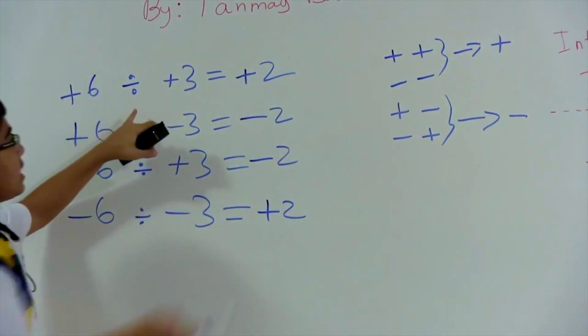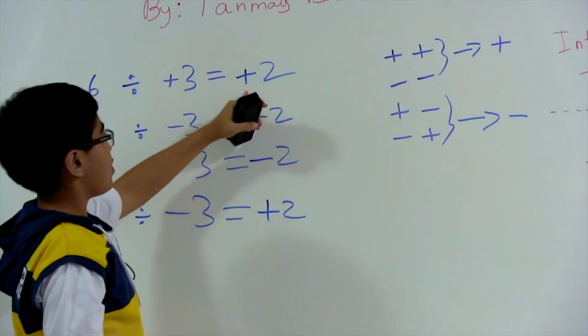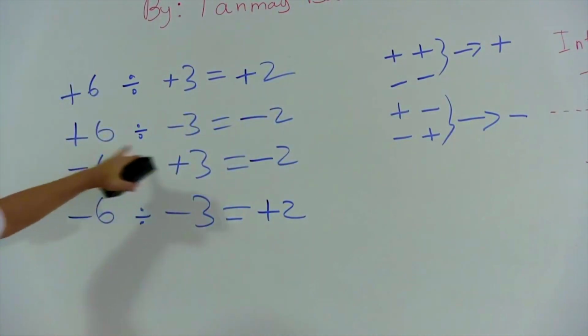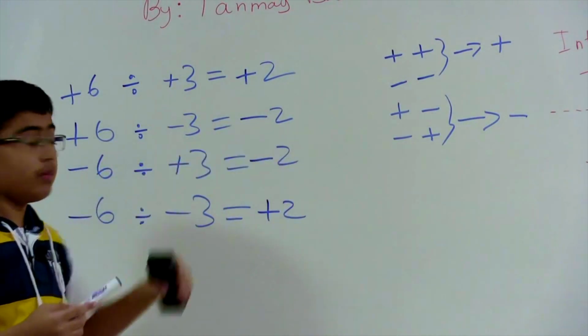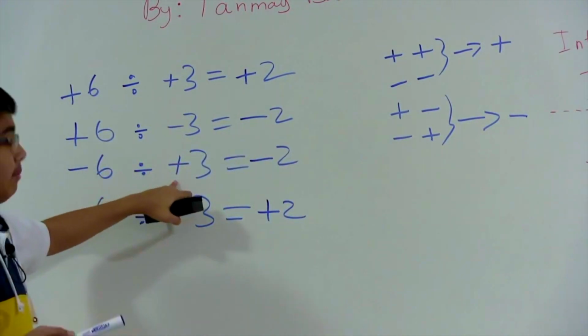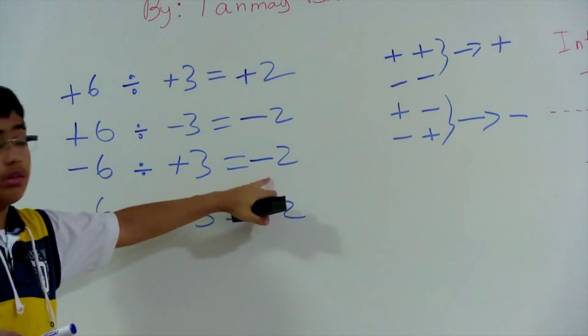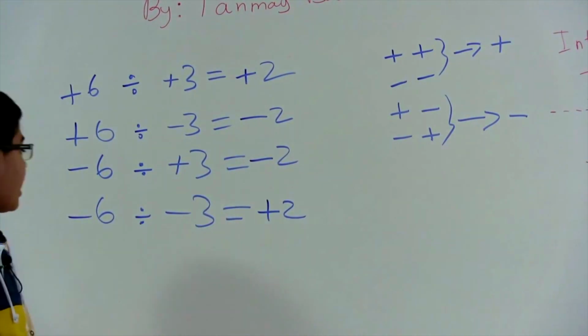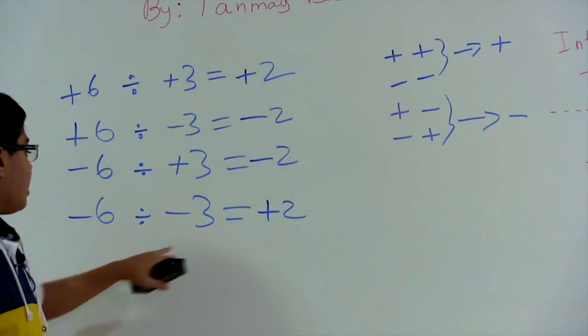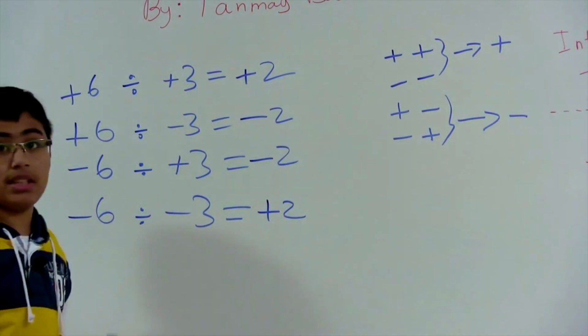A plus and a plus, they're similar, that comes out to a positive, so it's positive 2. Plus, minus, that becomes negative. 6 divided by 3, that's 2, so negative 2. Minus and a plus, minus, 6 and 3, 2, so negative 2 again. Then minus and a minus comes out to be a plus because they're similar again. And 6 divided by 3 is 2, so positive 2.